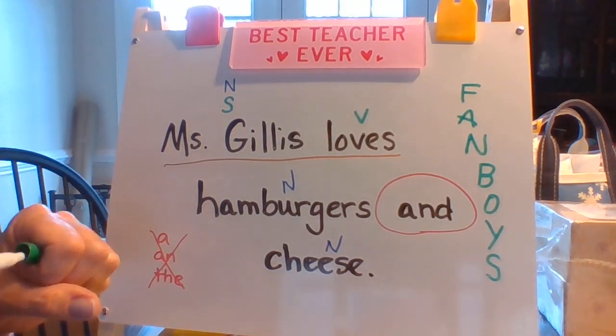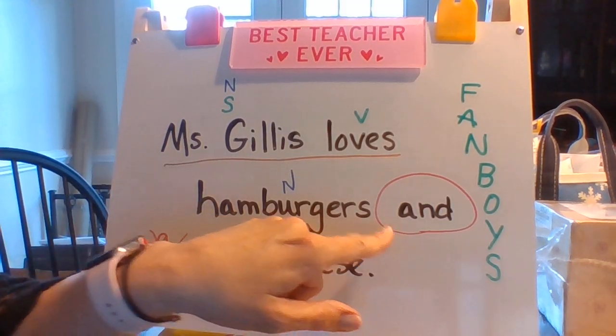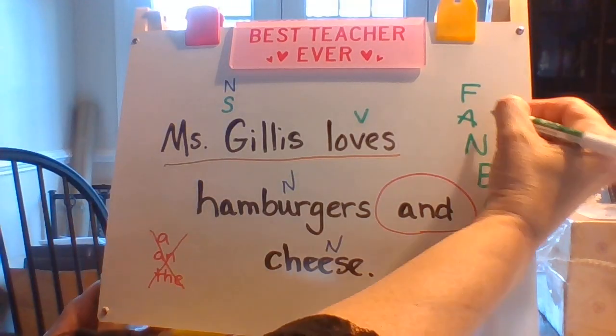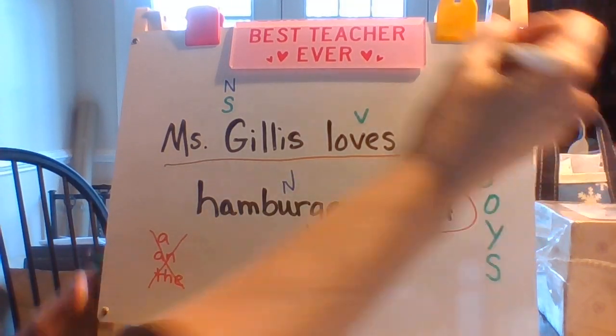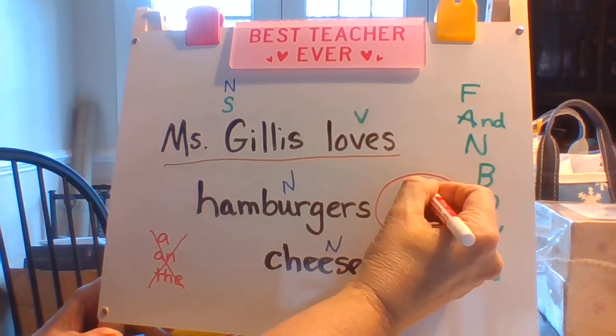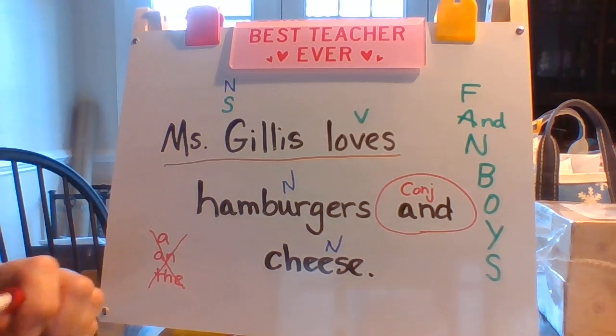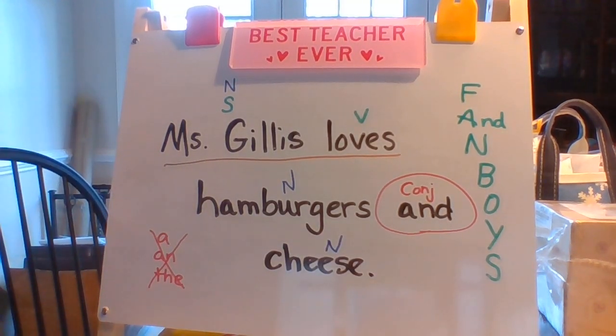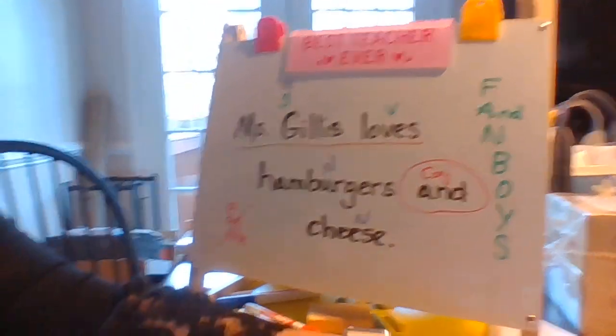It's one of the fanboys. That's what this word is. It's the second fanboy, which is and. And hopefully you remember that these are all conjunctions from the work that you've done earlier this week and that we did before break. And so now you have finished your whole sheet.